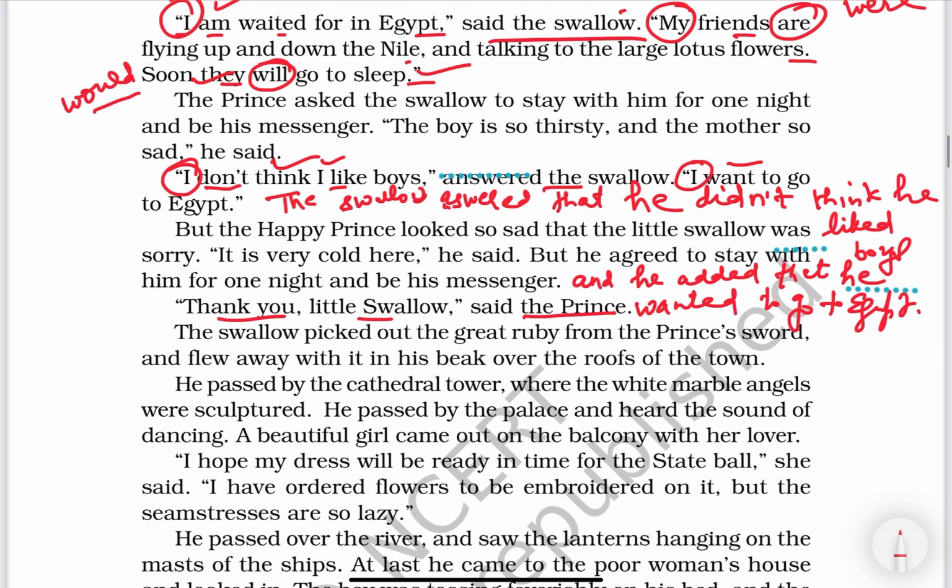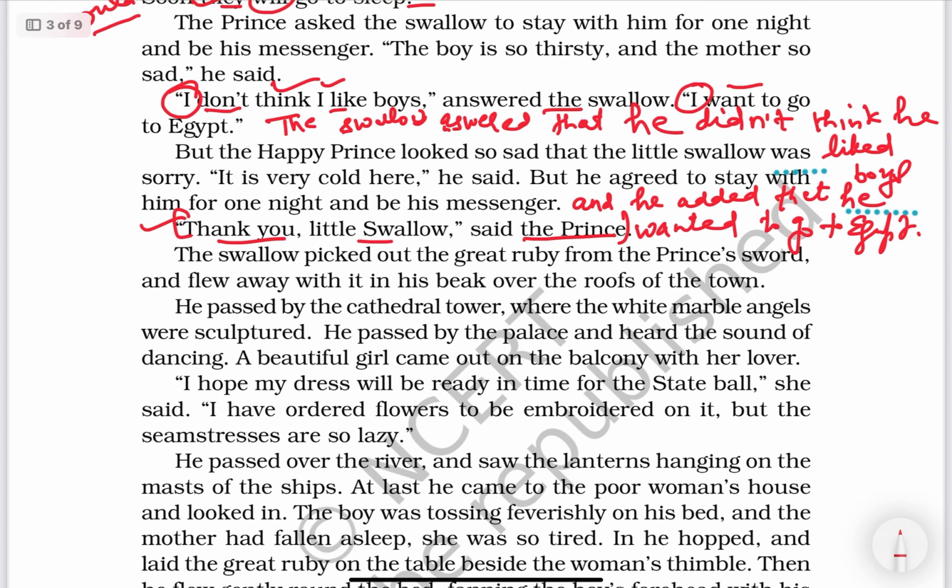"Thank you, little swallow," said the prince. So here this is another sentence. The prince thanked the little swallow. How would it change? It would change like this. The prince thanked the little swallow. Okay, in this way we have to change.